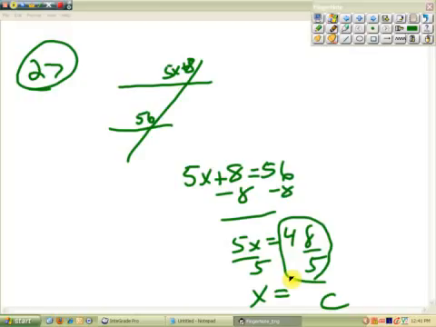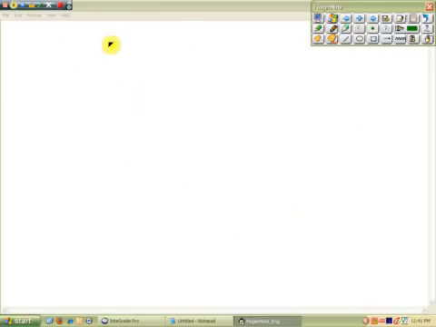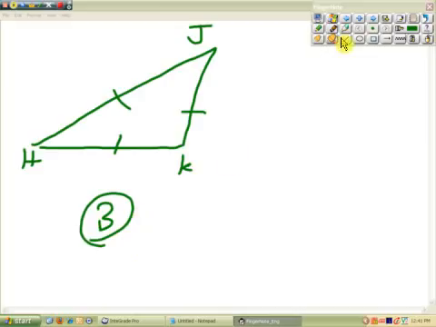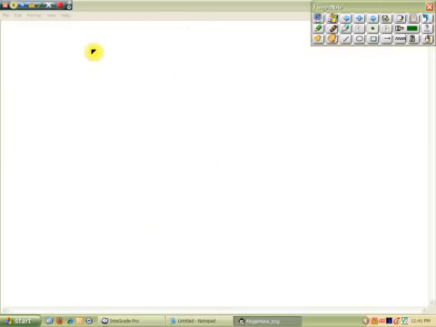29. Name the sides of triangle HKJ. Okay, so they're talking about the first triangle, H, J, and K. The sides are simply the letters that make up those sides. So it's HJ, JK, HK. That's B. Answer is B. Remember, the letters can be switched.